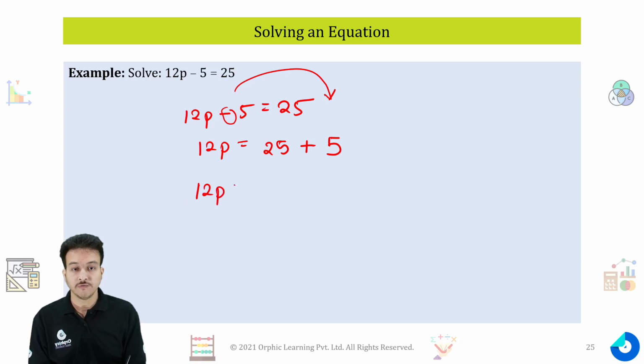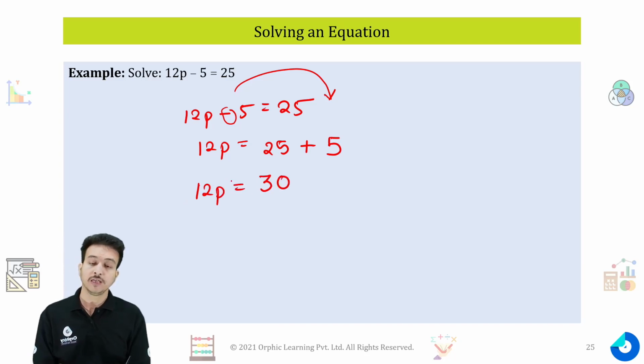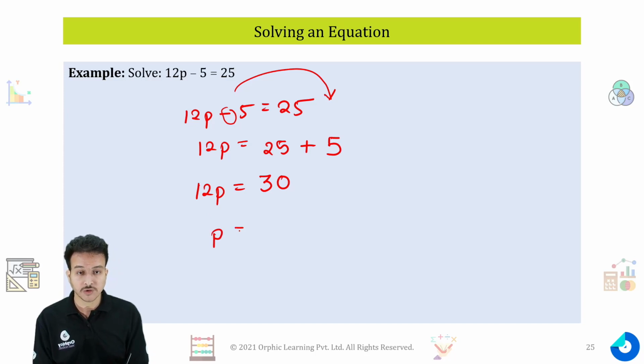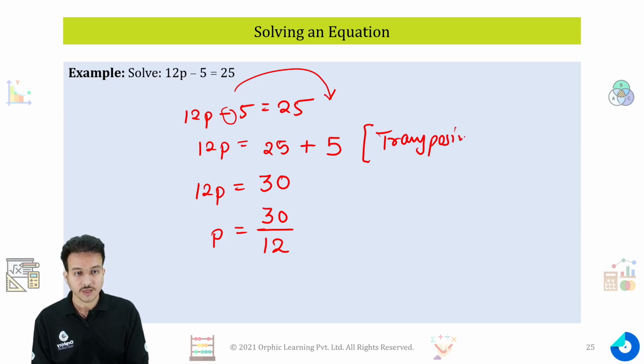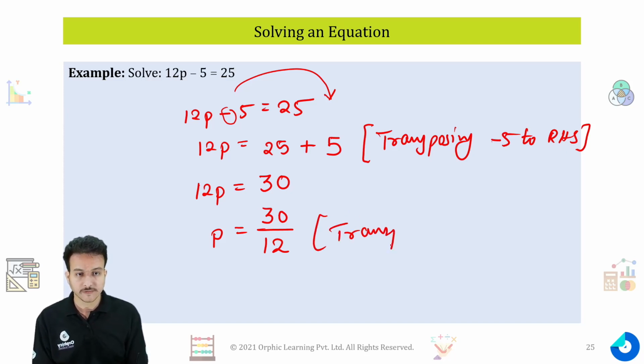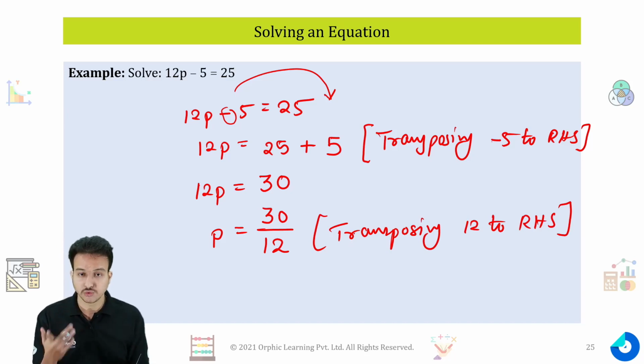Now 12p will be equal to 30. Again, now 12 is in multiplication, so whatever is in multiplication will go into division. So P will be equal to, if I'm transposing this on the right hand side, I will write it down. So here when I am transposing, I will write it down as transposing minus 5 to RHS. Similarly here I will write it down transposing 12 to RHS. That is how we do the transposition.